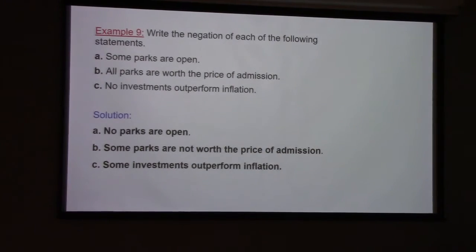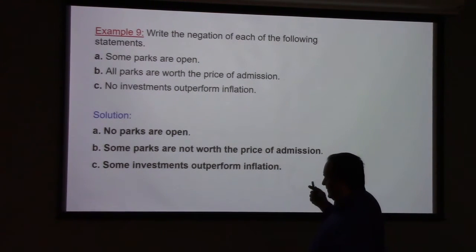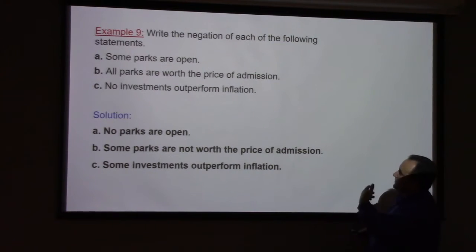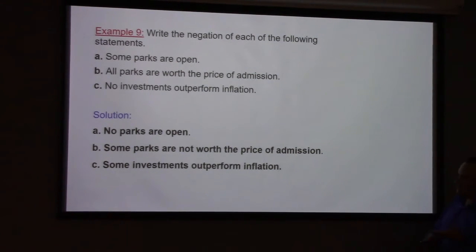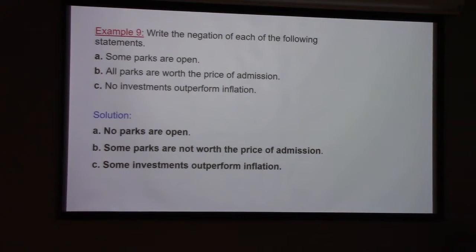Example 9. Write the negation of each of the following statements. Some parks are open. The negation of it? No parks are open. All parks are worth the price of admission. The negation of that? Some parks are not worth the price of admission. All right? No investments outperform inflation is a statement. Its negation: some investments outperform inflation.